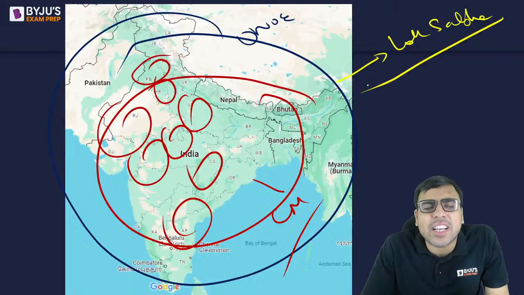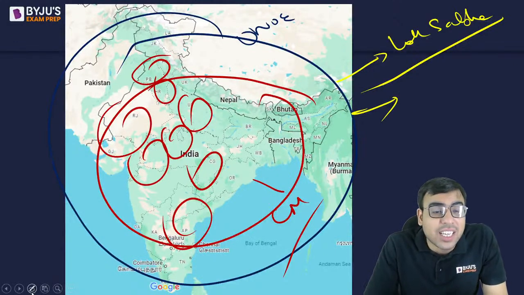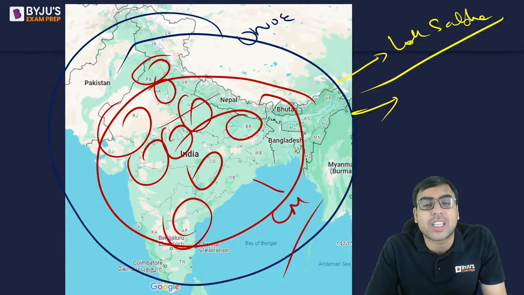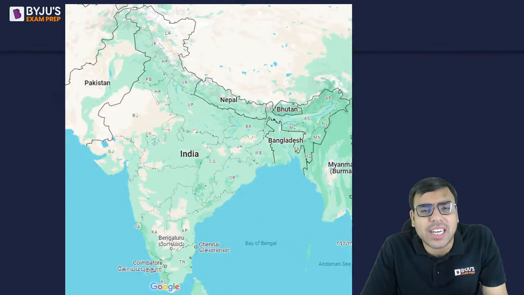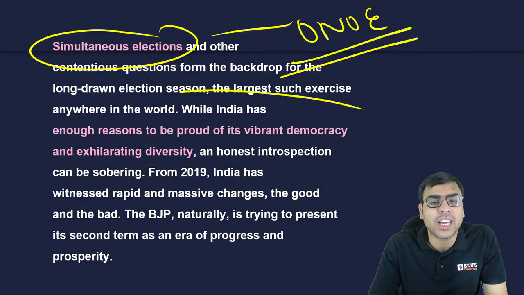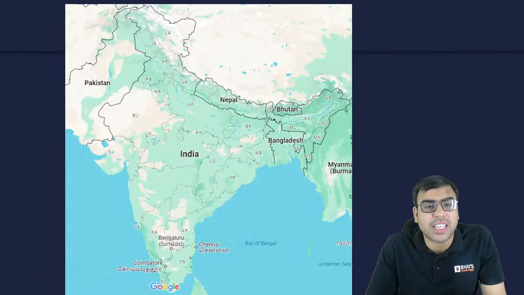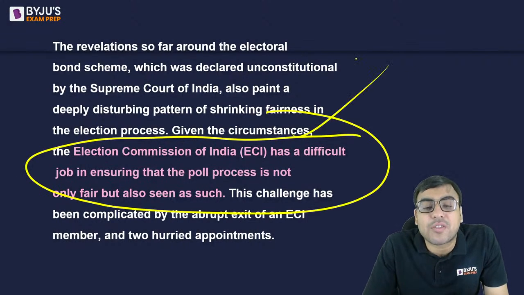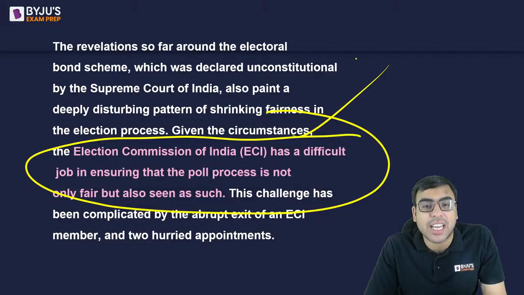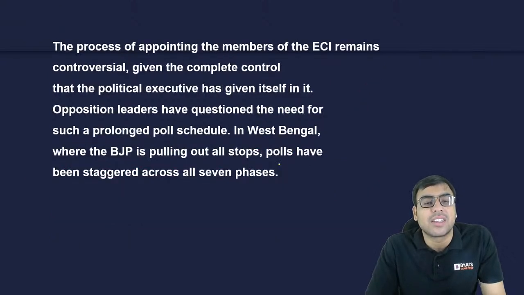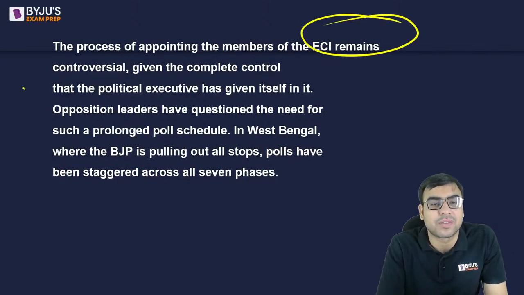इसका बहुत सारे negative aspects भी हैं, because if there is, let's say, a hung assembly in one state, then what about the others, how will this state be able to handle it? तो बहुत सारी चीजें, we are not going into that much detail because earlier we have discussed it, है ना? So these are the things the author is talking about, है ना? So election is of course a very challenging task because India is a huge country. The Election Commission has to ensure that a free and fair election process happens and all, है ना? So that's the idea about it, है ना?